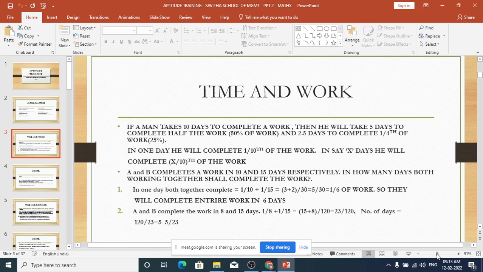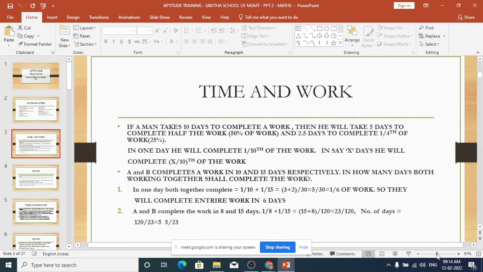Yes, sir. Okay. So it is not the average of 10 and 15. I have seen at least 90% of the kids will take 10 and 15, take the average and put it as 12.5, and they will come out of the exam hall saying that it's correct, but it will be wrong. You have to convert that into how much work they do in one day, and then calculate how much work they do in one day, both put together. From there again you come back to reverse. That is how much time it will take to complete the work.